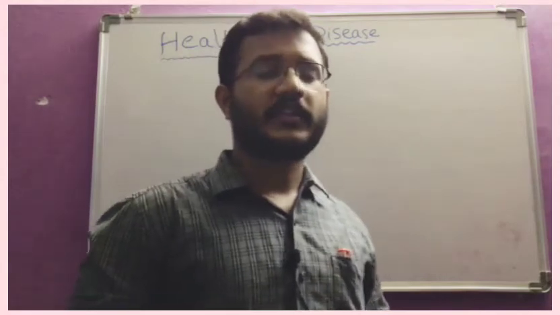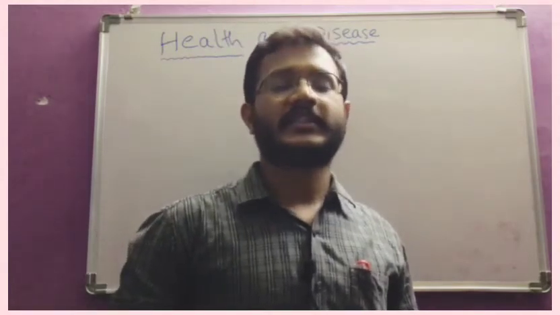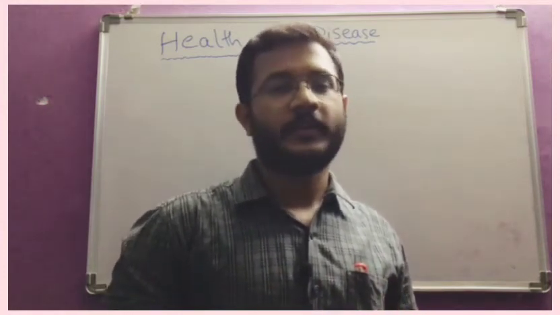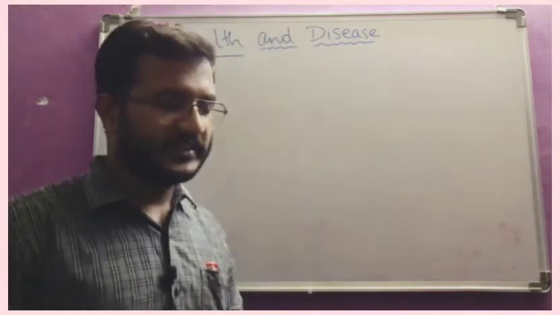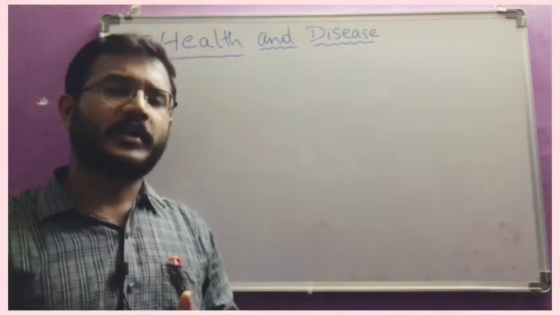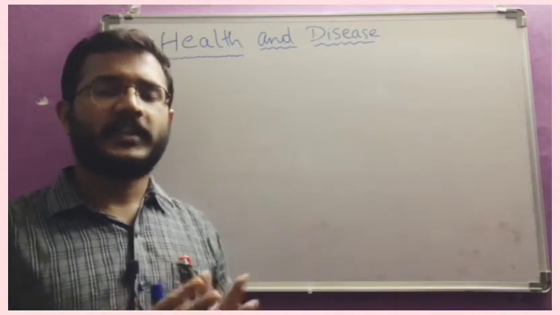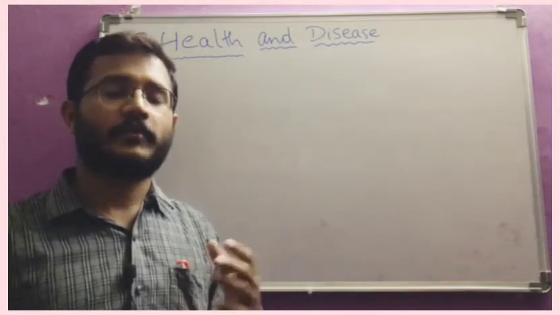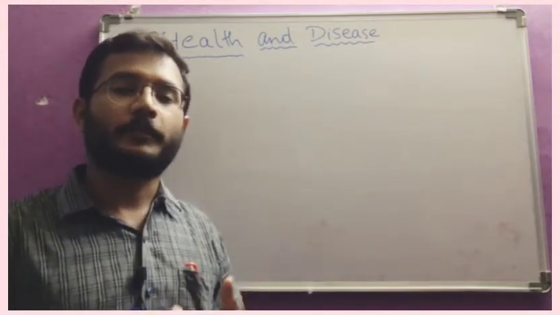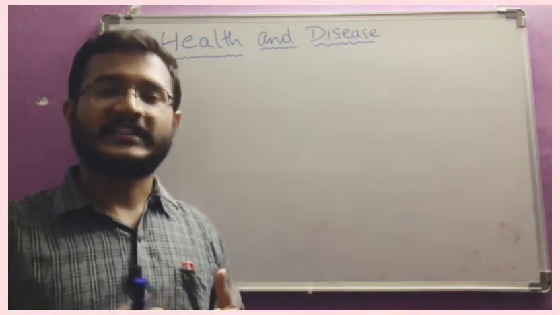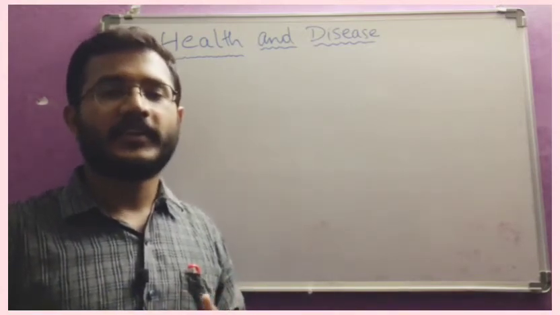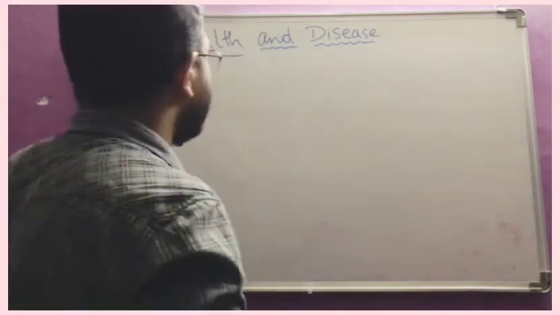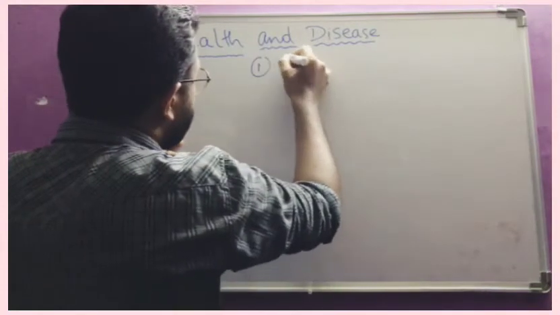As a part of our chapter human health and diseases, today we will discuss some important diseases which trouble humans at a very high level. So what are those diseases? We will study each disease in this manner: what is the vector, what is the life cycle, where it is coming from, how it transfers from one human to another, and what are the symptoms. We will discuss each and every disease given in the syllabus. So the first one is typhoid.